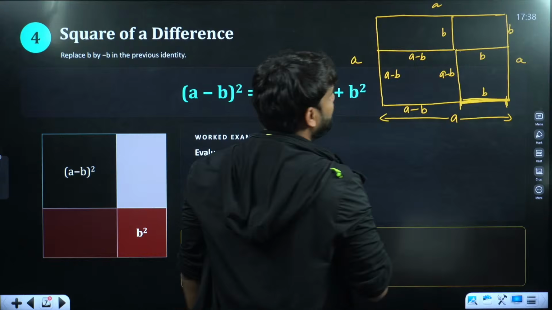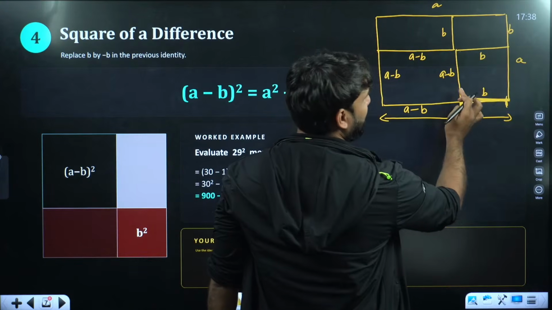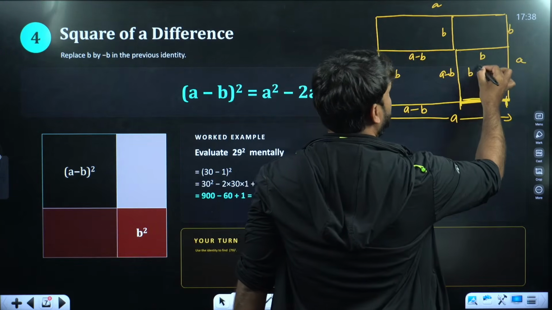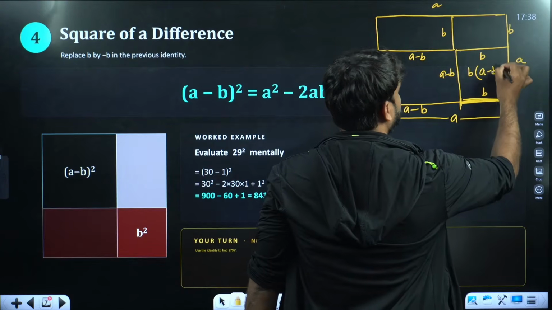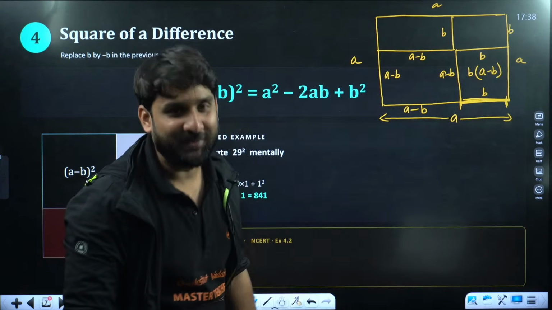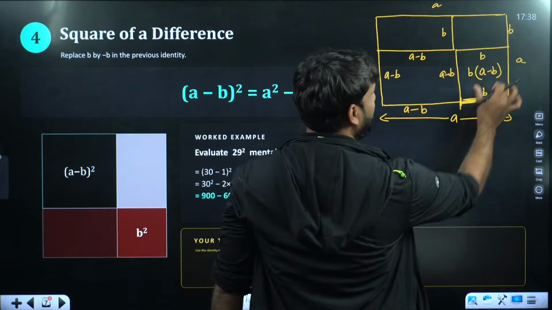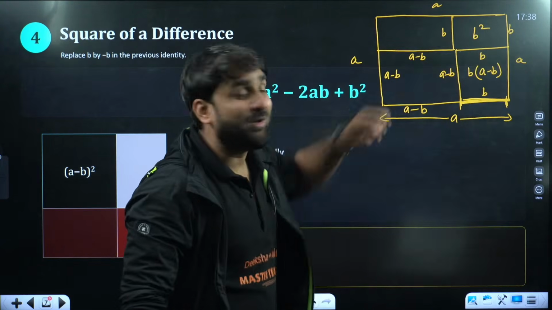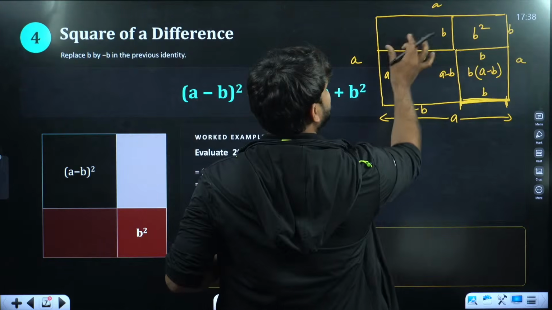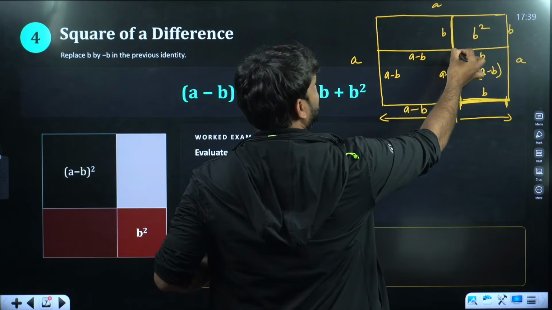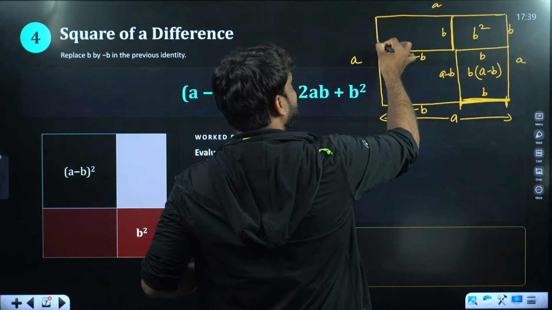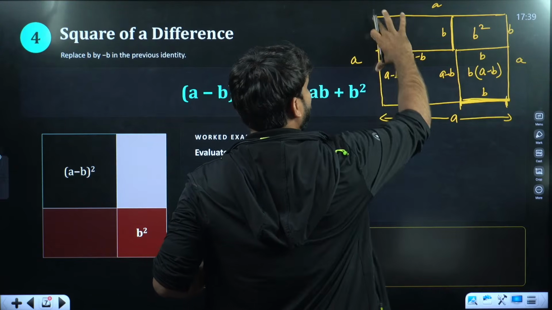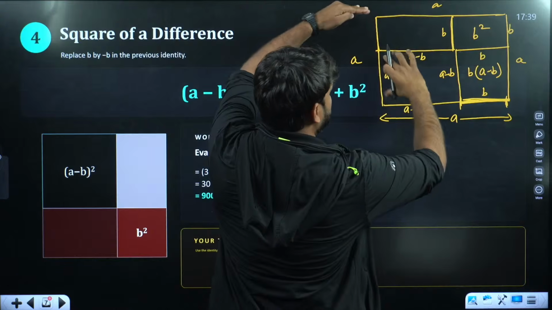Now can you see here, if this is a rectangle, the area will be b into a minus b. I hope that is clear. b into a minus b, and this is b square, because that is a square. The area of this is b, this is b, and this is entire a, so a minus b.